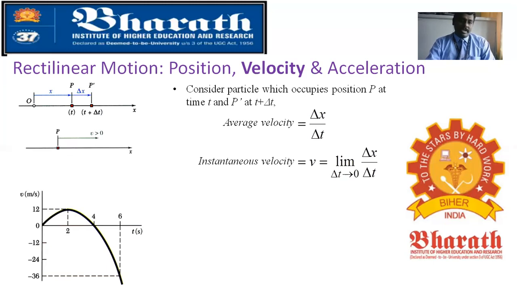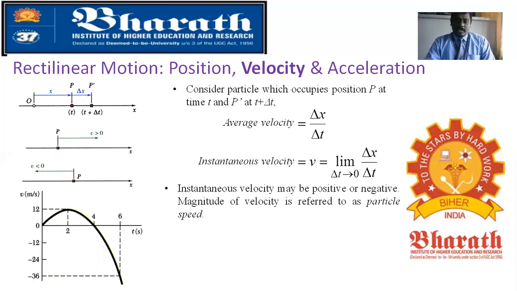Once you know that, you can make a velocity and time function graph also. Here, if the velocity is greater than 0, it goes towards the positive position. If it is less than 0, you get retardation, so the speed reduces and you get into a negative state. So instantaneous velocity may be positive or negative. The magnitude of velocity is referred to as the particle speed.